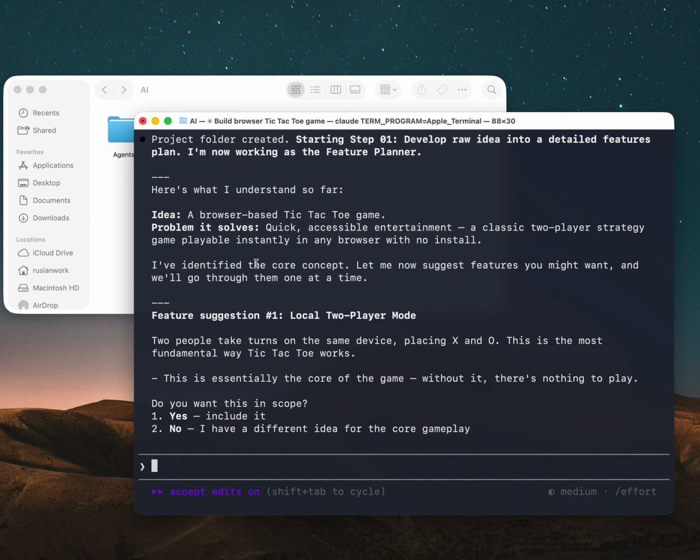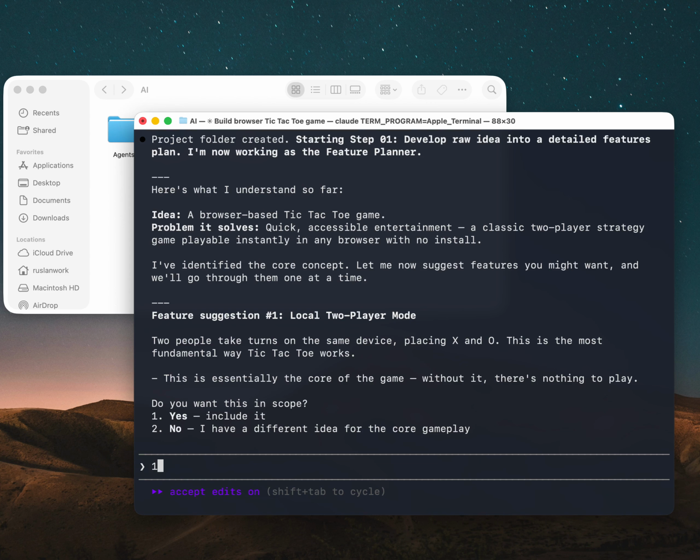But this agent is designed to clarify all the things about this game with us to get a better understanding of what we imagined in our head. It also does web research of future competitors, gathering how they are built and what features they have, and then, as you can see, it provides feature suggestions. So, local 2-player mode, and it asks us, do we want this feature in our game specifically?